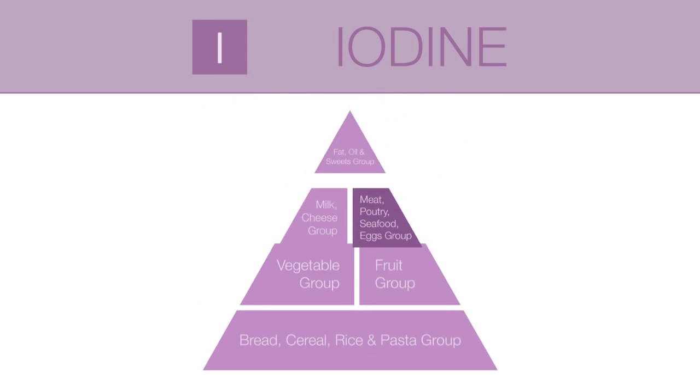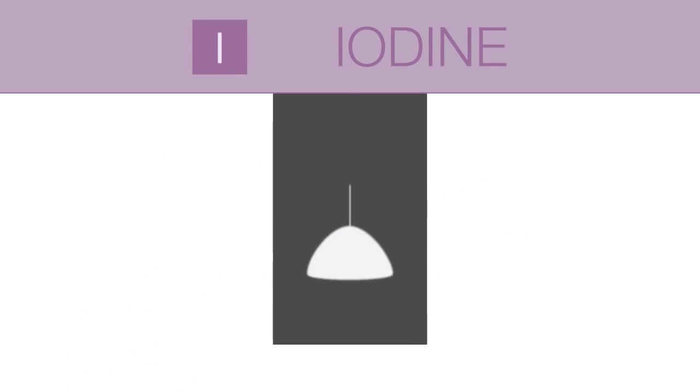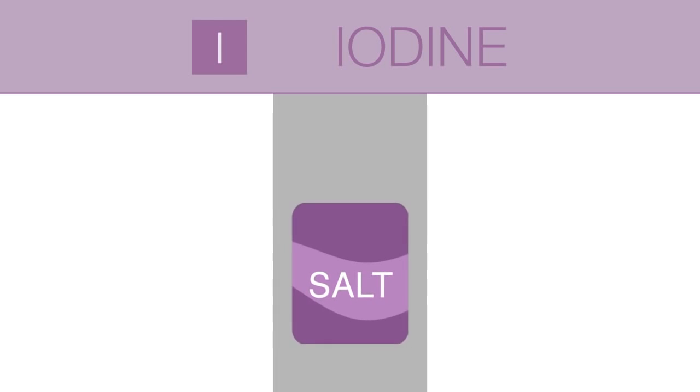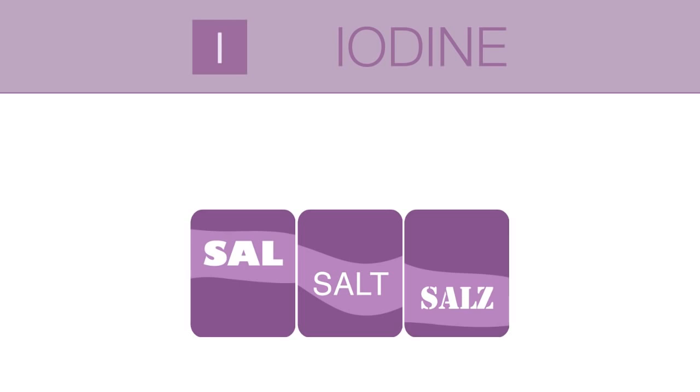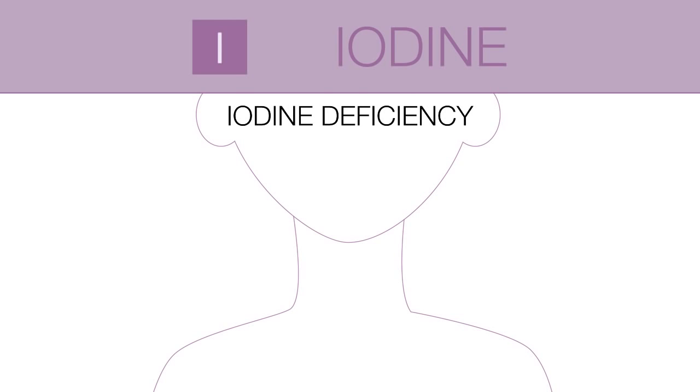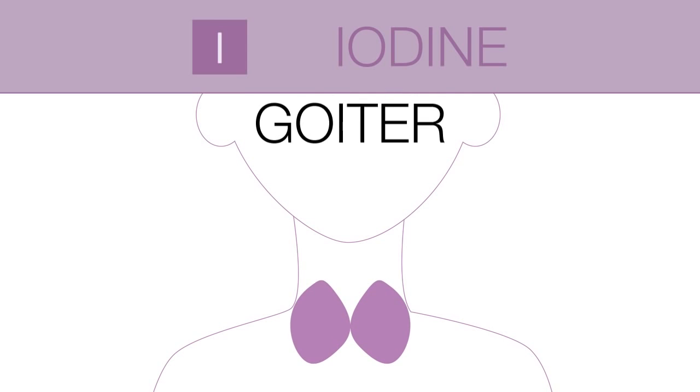We actually need some iodine in our diet, and this iodine can come from seafood or iodized salt. In fact, most commercial salt is iodized. An iodine deficiency can lead to a condition where the thyroid glands enlarge, forming a goiter.